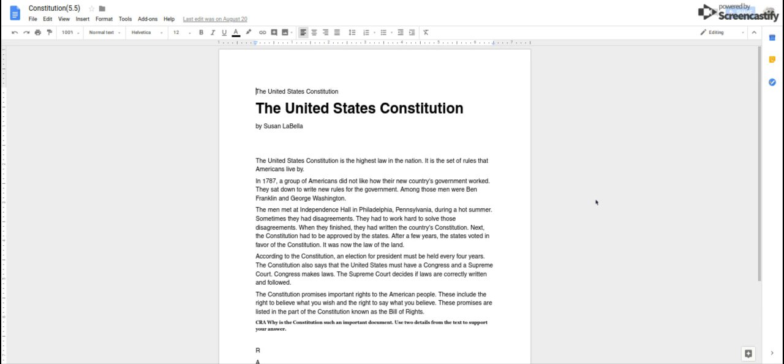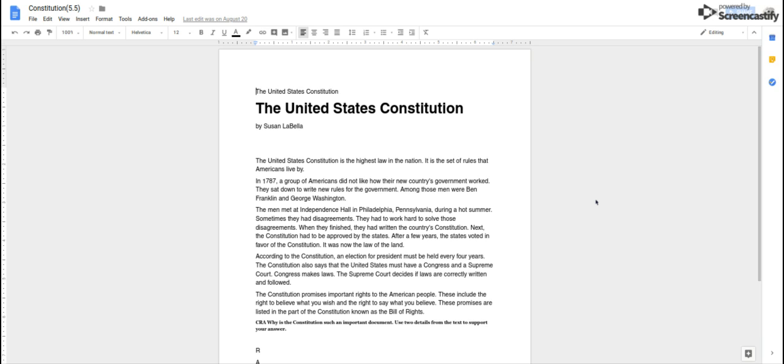The United States Constitution. The United States Constitution is the highest law in the nation. It is a set of rules that Americans live by. In 1787, a group of Americans did not like how their new country's government worked. They sat down to write new rules for the government. Among those were Ben Franklin and George Washington.